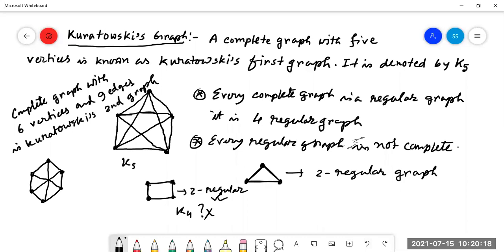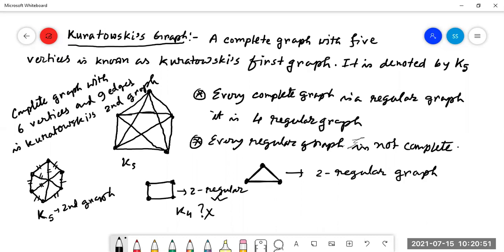This is called the K6. How many edges are there? 9 edges, isn't it? One, two, three, 4, 5, 6, 7, 8, 9.